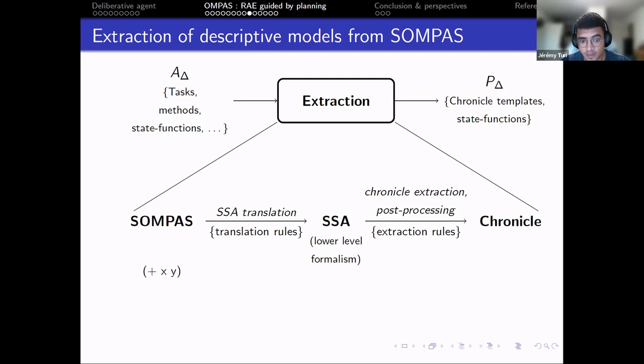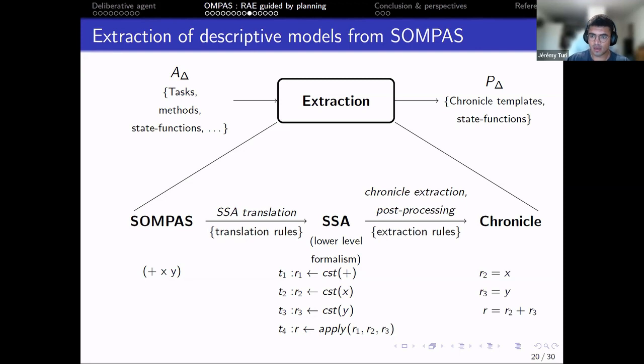Here is a simple example. We have an expression that is the computation of the addition of X and Y variables. It results in this SSA form where each symbol is considered as a constant, and the application of the first constant to R2 and R3 is the result of the whole expression. As a result, we have a chronicle with a set of constraints where R2 is equal to X, R3 is equal to Y, and R is equal to R2 plus R3.